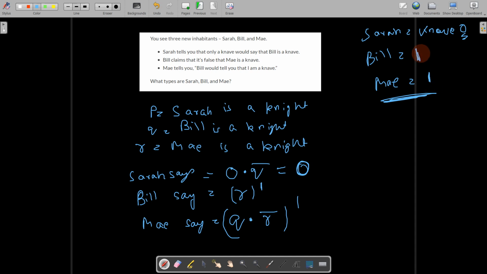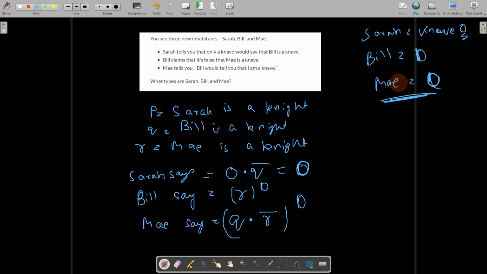Then what can we check? Let us take Bill is lying. If Bill is a knave, then R has to be 0. What is R? That May is a knight. That means May is a knave, and whatever she is saying is false. But we assumed that May is a knight. So this cannot be a case. So we have to take May as 0. Let us check whether this can be true or not.